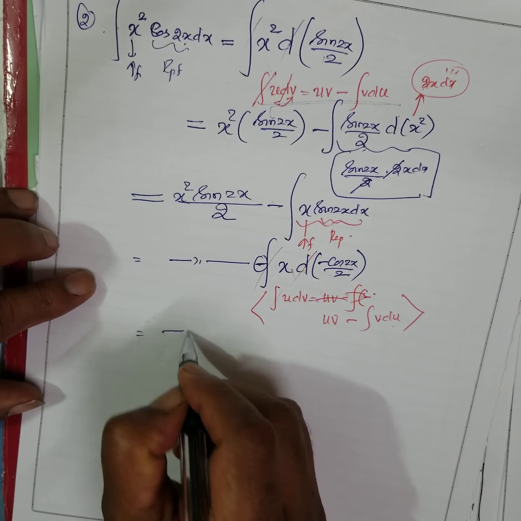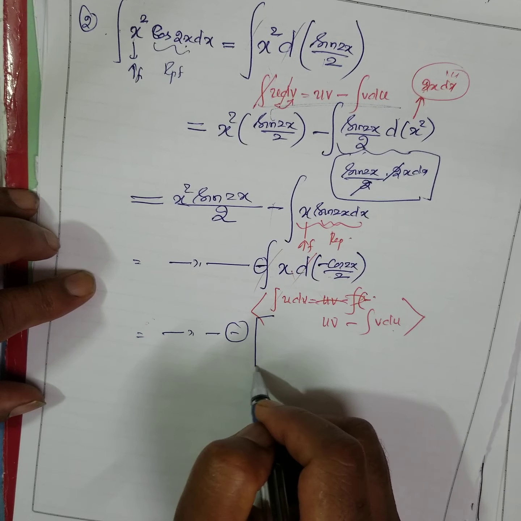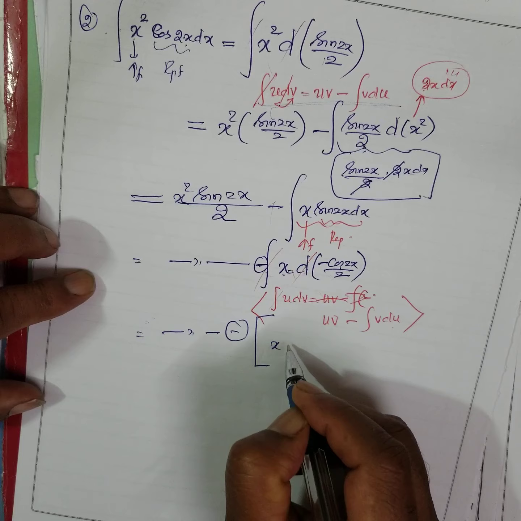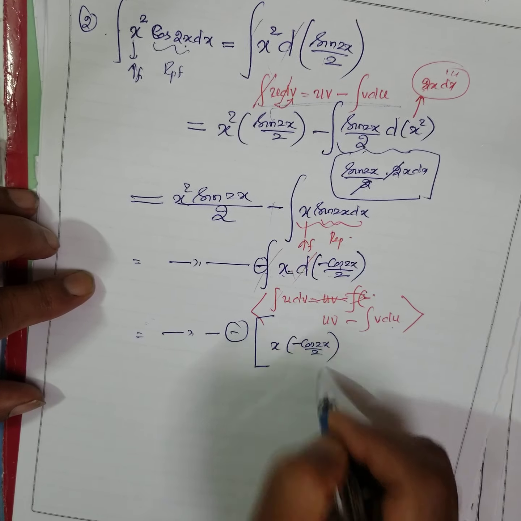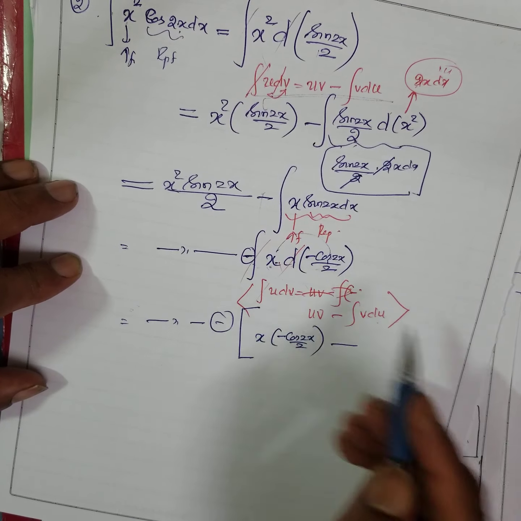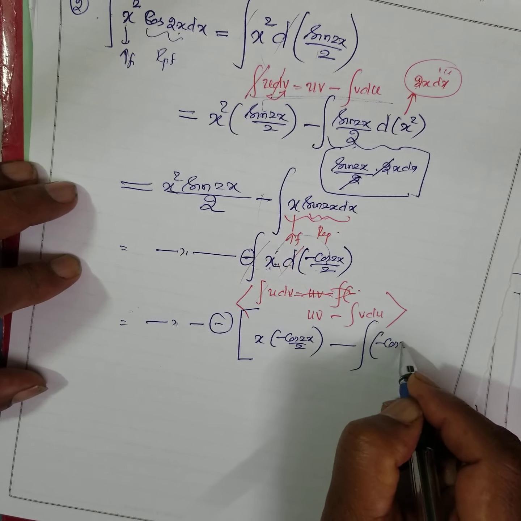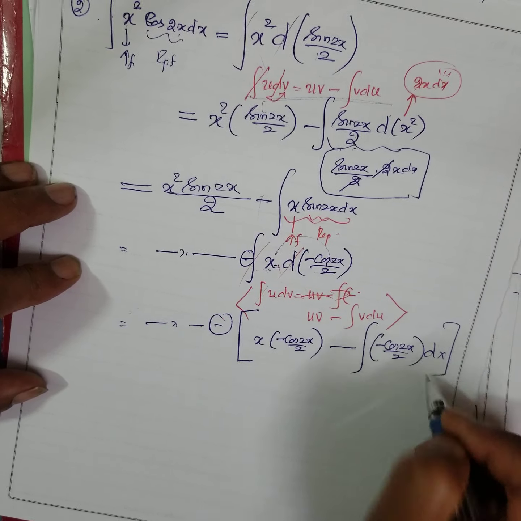See, this is ditto and this minus, put a square bracket, this into this: x into cos 2x by 2, minus the integral, interchange, minus cos 2x by 2 and dx.